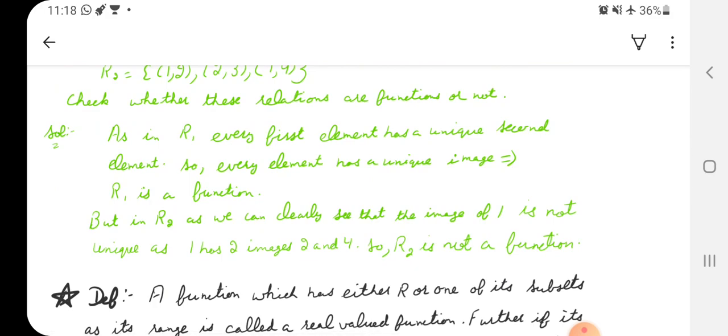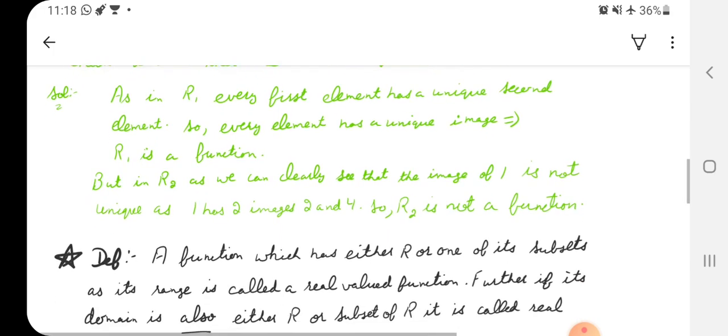Let me see. But in R2 we can clearly see that the image of 1 is not unique, as 1 has two images which are 2 and 4. So R2 is not a function. So this is how you will check whether a given relation is a function or not, right?